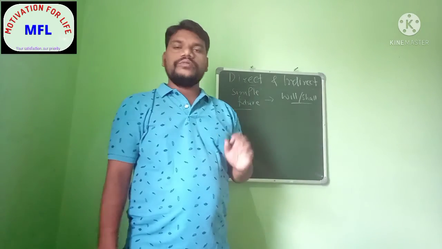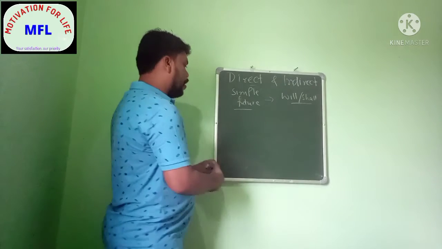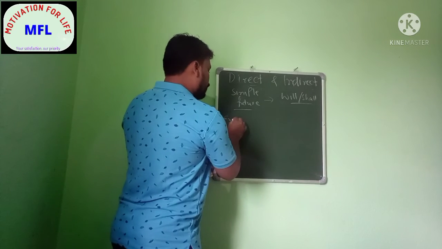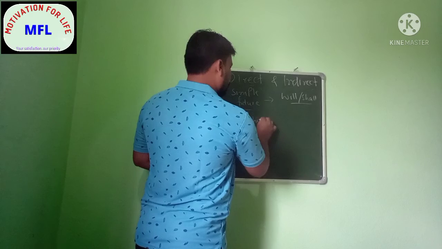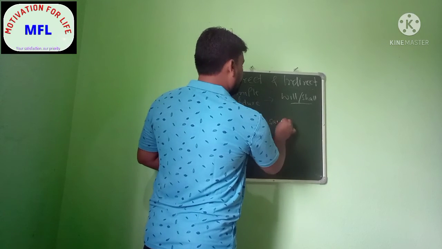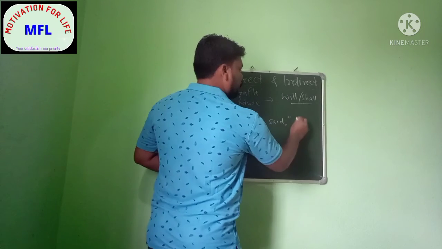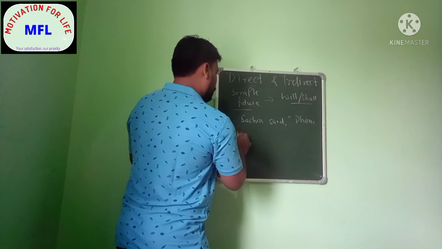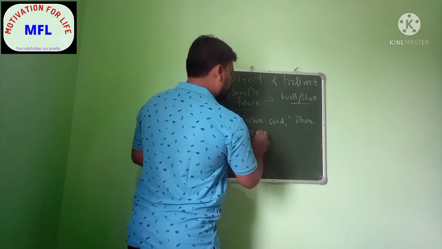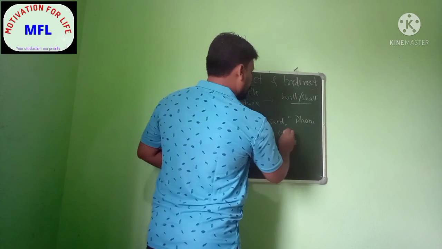Only that you have to remember. So like the example you see here, Sachin said Dhoni will score a century.